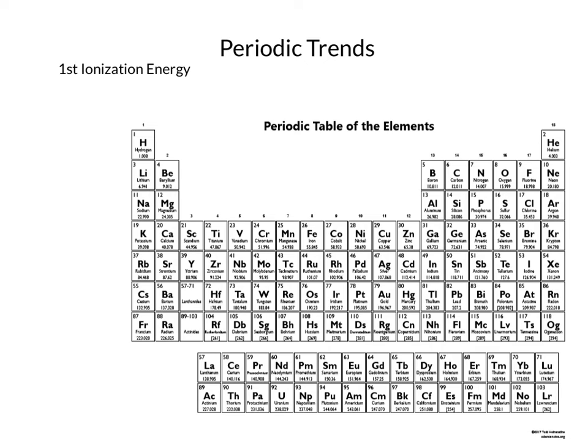Again, when it comes to first ionization energy, we're going to be removing the electron that requires the least amount of energy to remove from the atom. This is generally going to be your valence electrons. So we're going to end up removing one of our valence electrons when we do this. And when you're talking about the quantum model, generally this is also going to be, if it's on the same energy level, like a 2p electron rather than a 2s electron, since 2p electrons would be easier to remove than a 2s electron. And we're going to look at the same kind of trend.